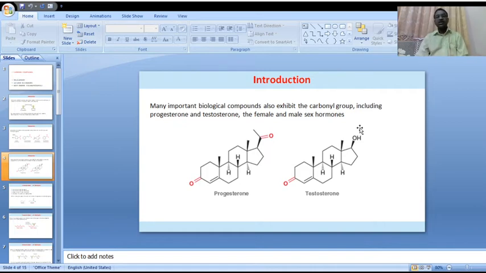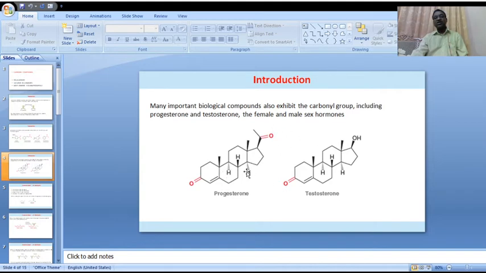These two are sex hormones, the female and male sex hormones.